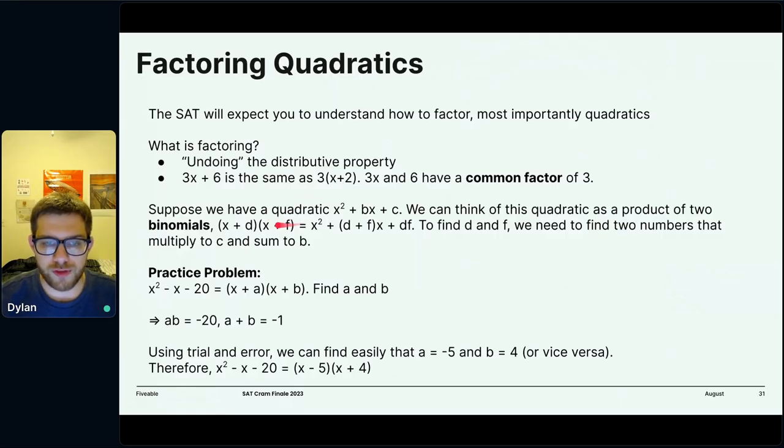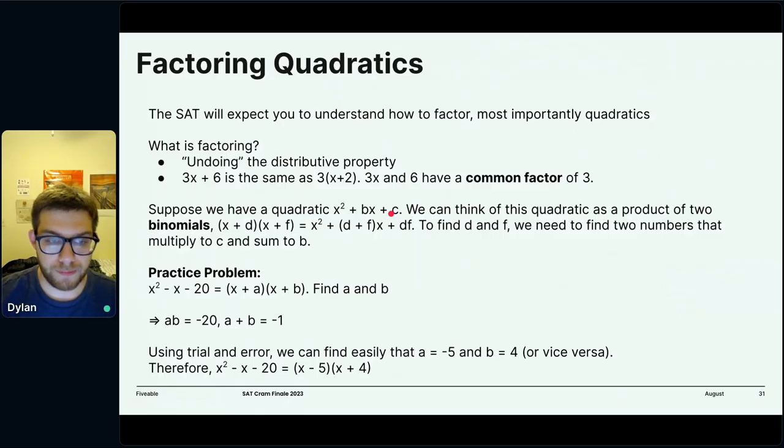So if we distribute this out, we FOIL, we get x squared plus fx plus dx. So we can simplify that to x squared plus (d plus f)x plus df. And that's our standard form for the quadratic. And so that'll be useful in figuring out what numbers these factors are. In particular, if we're given some quadratic, in this case x squared plus bx plus c, we need to find what d and f are. We know that d plus f is b and df is c. So we just want two numbers that fit those two properties.